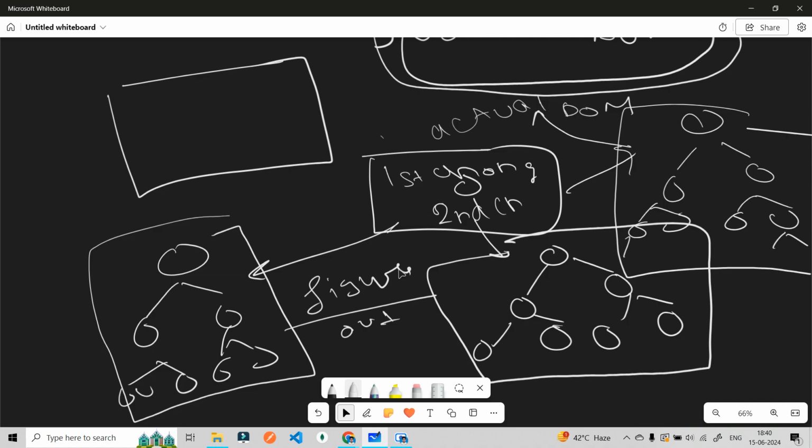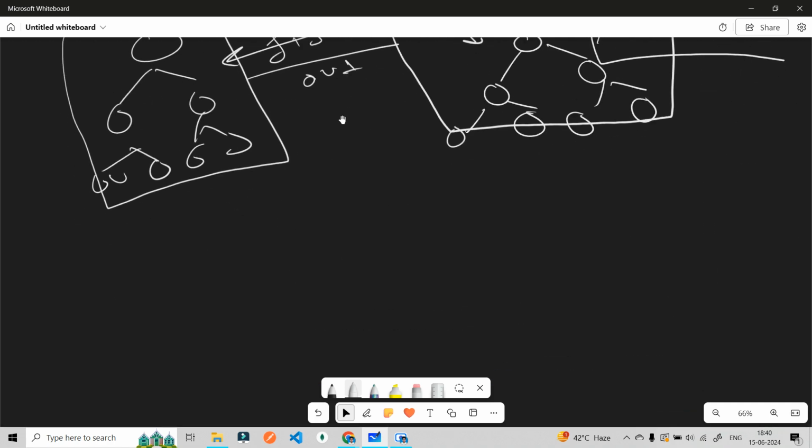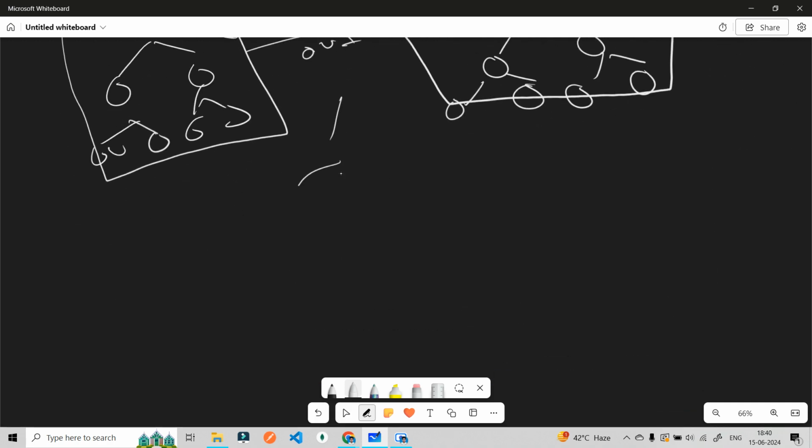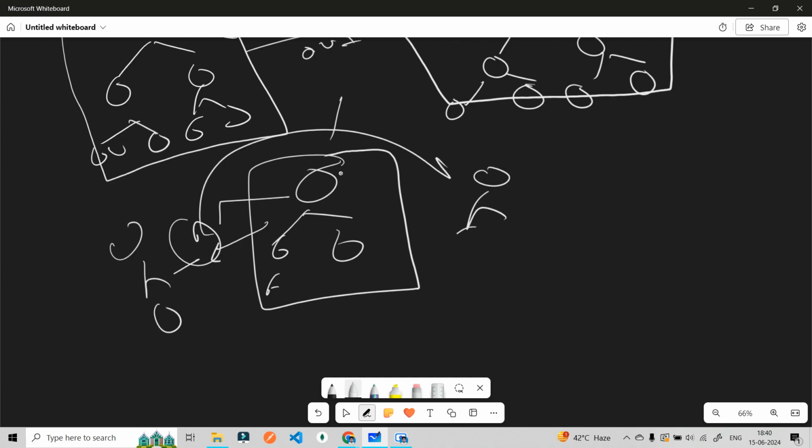As many changes as you make in your React application, that many DOMs will be created, and React will compare the present DOM with the previous DOM, find the difference between the two, create a new DOM, and then update the actual DOM.